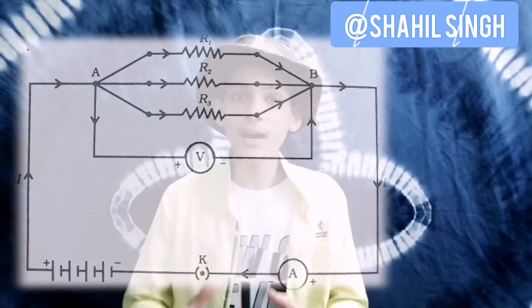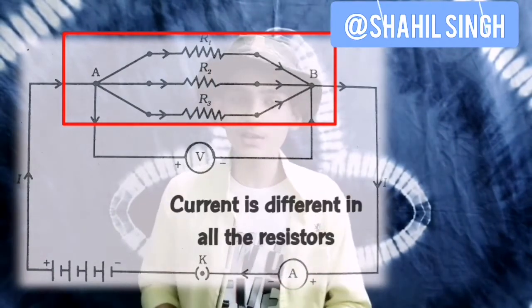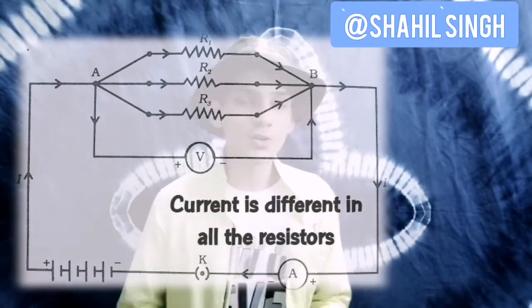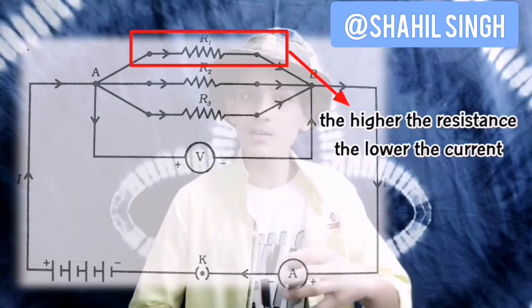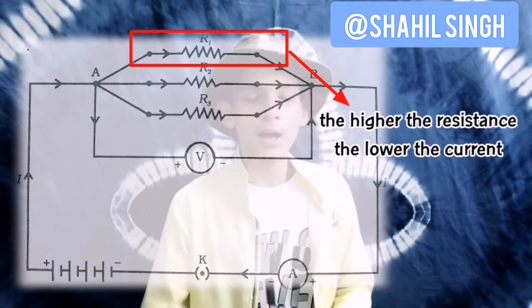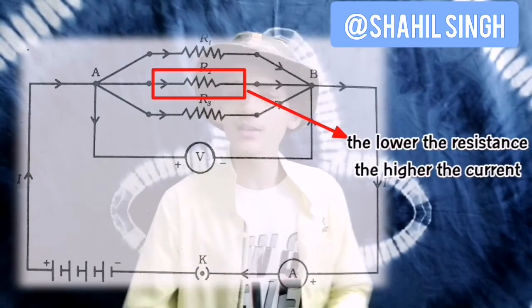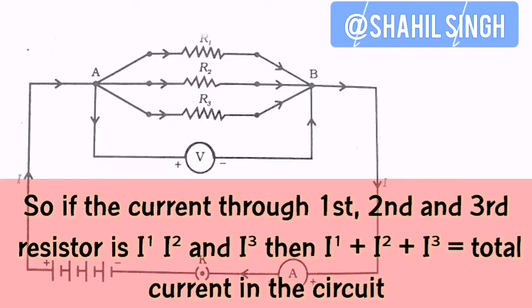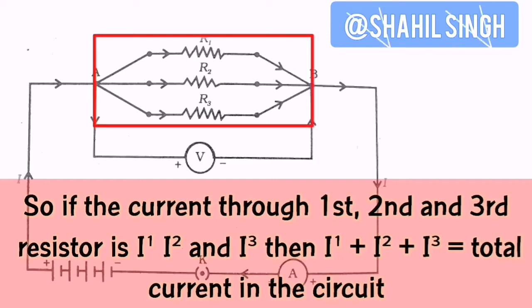And mind it that the current going through these resistors is different based on their resistance. So if this has high resistance, the current in it will be low, and if this has a low resistance, then the current in it will be high. But you must also remember that the total current produced in the circuit is equal to the sum of the current distributed in all these three resistors.